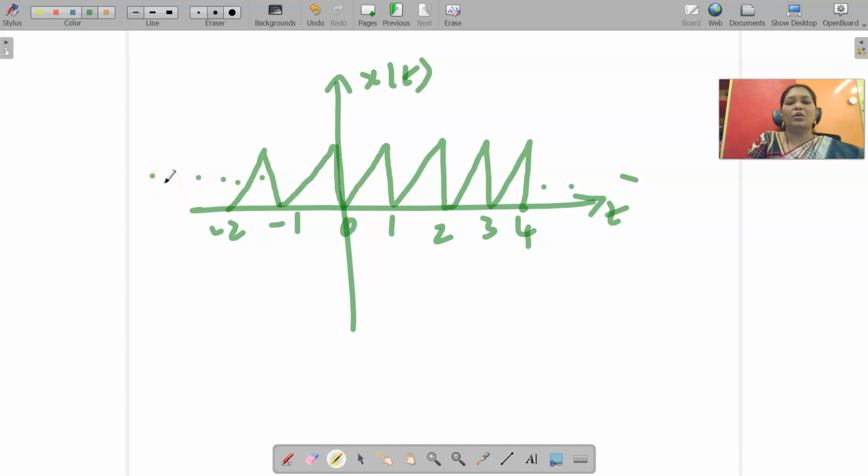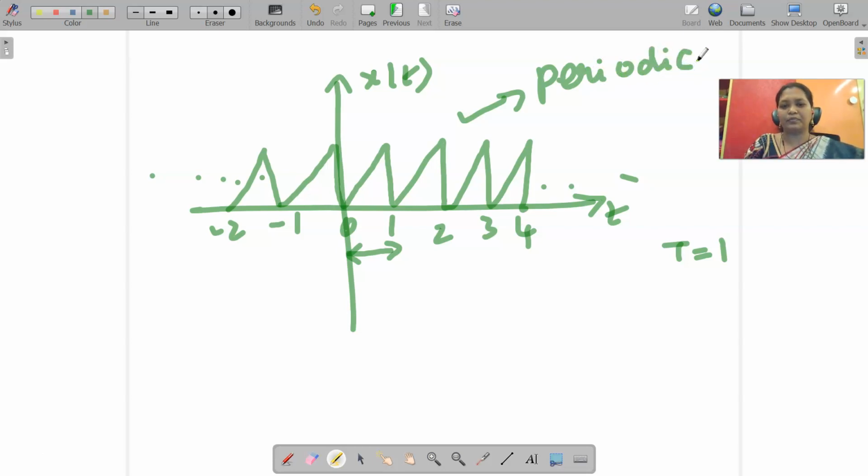So is this signal periodic or aperiodic? This signal is periodic. Why? Because after a period, capital T equal to 1, the signal repeats again. After one duration, the signal repeats. So this signal is said to be a periodic signal.